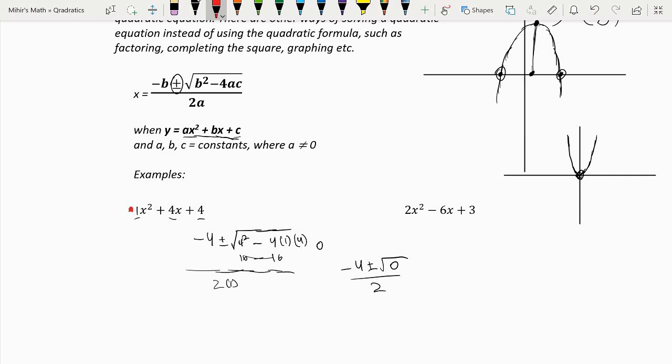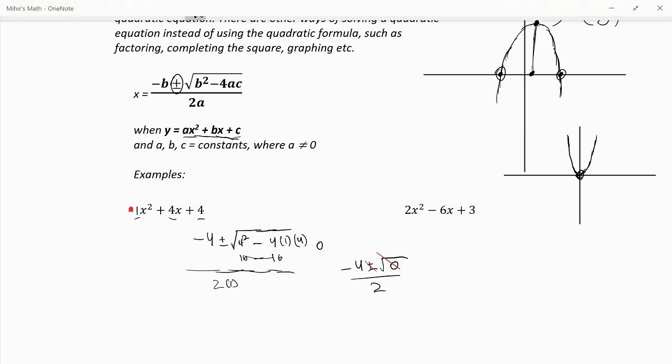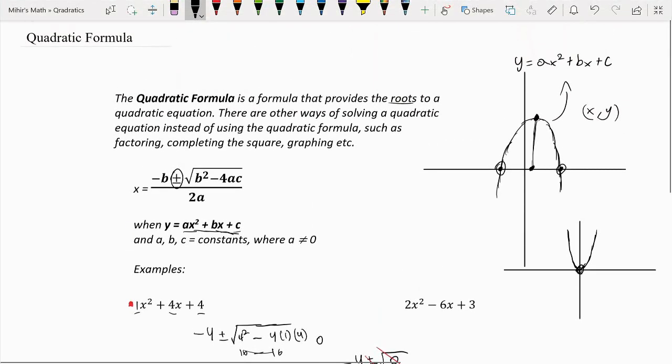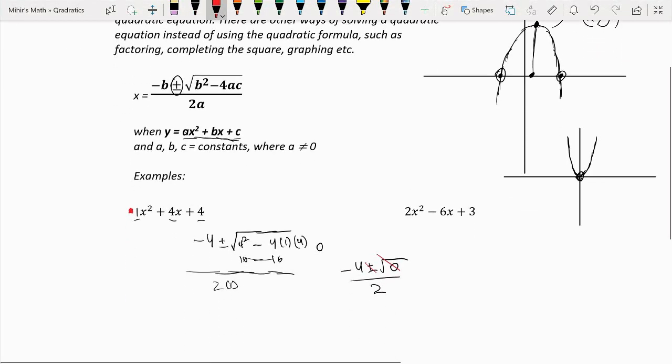So the square root of 0 is obviously 0, so that cuts this out and also cuts the plus or minus with it. So this means that we're only getting one output for the formula, which means that it has to be a case like this over on the right, where it only intersects the x-axis once.